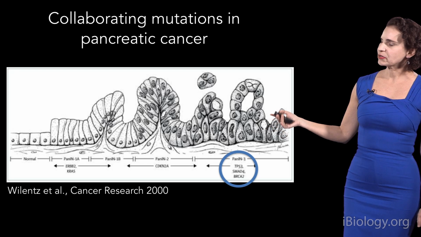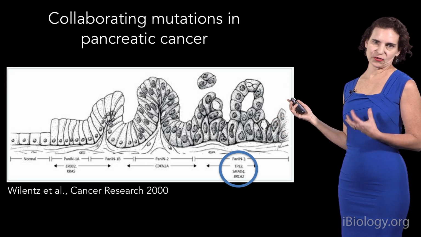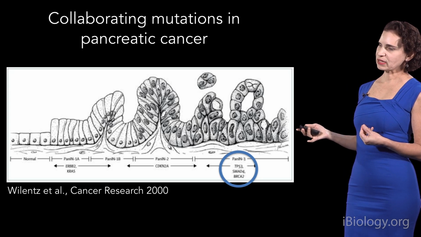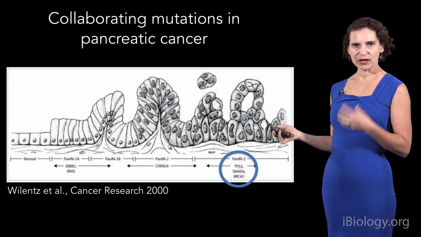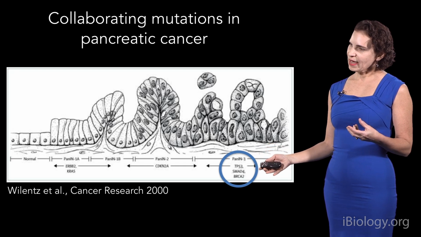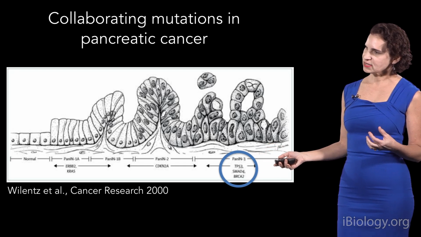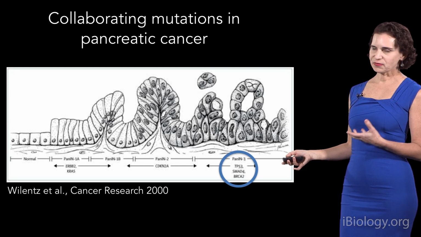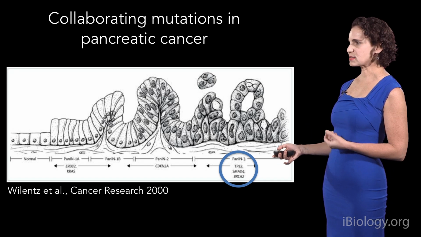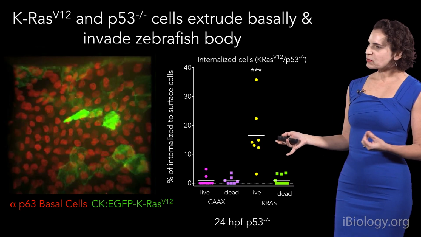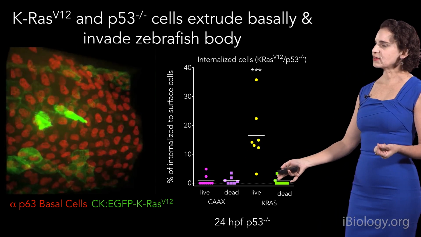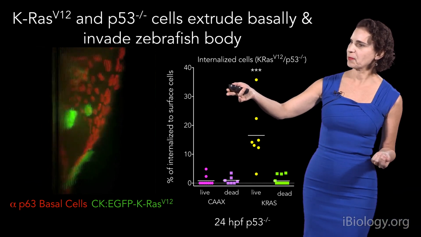So we next wondered, because most cancers do not occur from just a single mutation, but really have multiple mutations, if a common collaborating mutation would help those cells survive after they had basally extruded. And so we put it into a background that lacked p53, so it was a loss of function mutation for p53. And p53 is a protein that's known to promote cell death, so loss of it would cause higher survival. And so when we do that, now you can see that these cells go on to survive, and they live deep inside the body of the zebrafish.